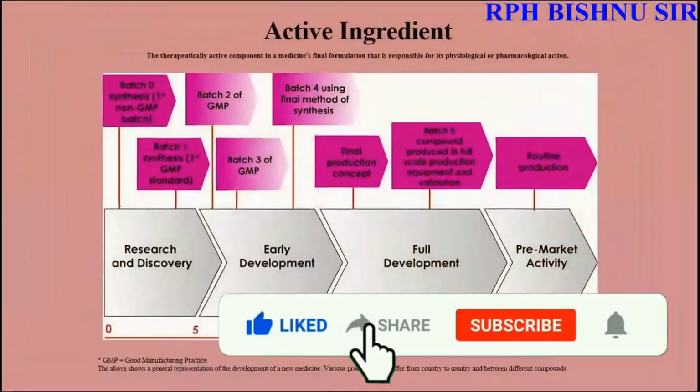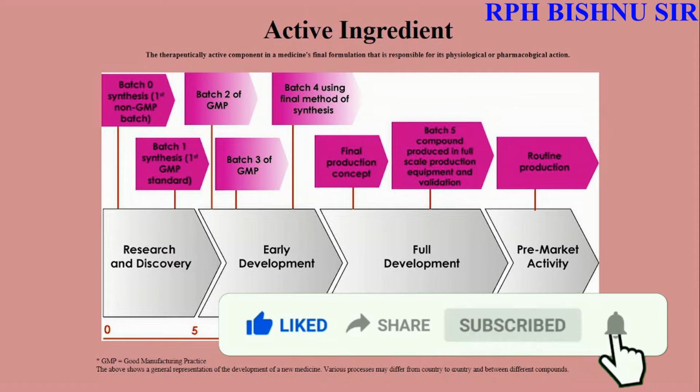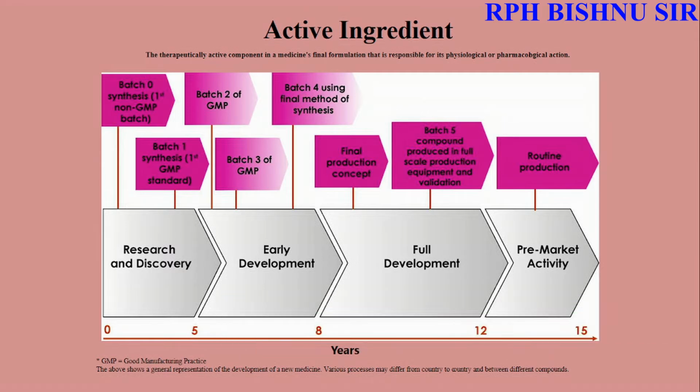Another thing is active ingredients. The therapeutically active components in a medicine's final formulation that are responsible for its physiological or pharmacological actions. Here we should see batch zero synthesis, the first non-GMP batch. Then batch 1 synthesis GMP standard, batch 2 GMP, batch 3 GMP, batch 4 using the final method of synthesis, final production concept, batch 5 compound produced in full scale production, equipment and validation and routine production. We should see it like this.